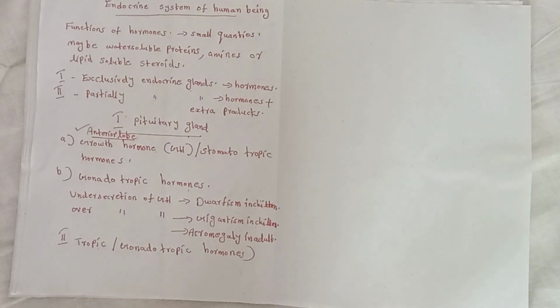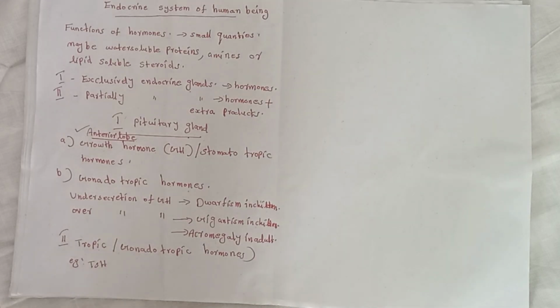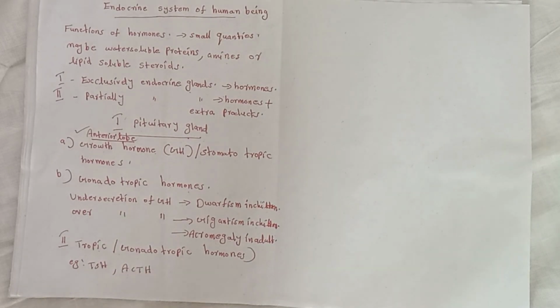Examples: TSH, thyroid stimulating hormone. Second, adrenocorticotropic hormone, ACTH, stimulates the adrenal cortex, the cortex part of the adrenal gland, which is situated on top of the kidney.